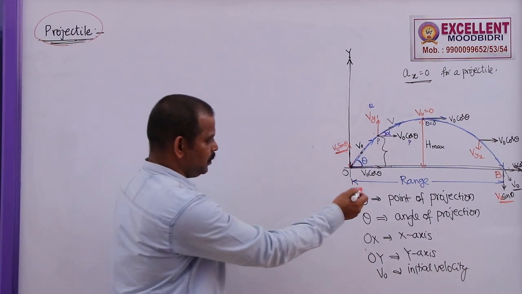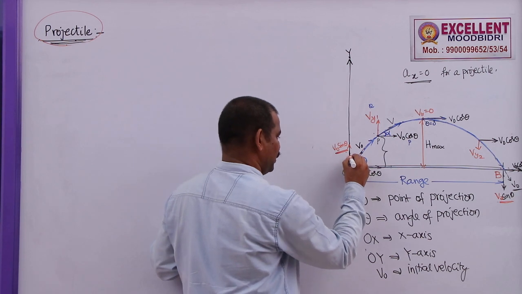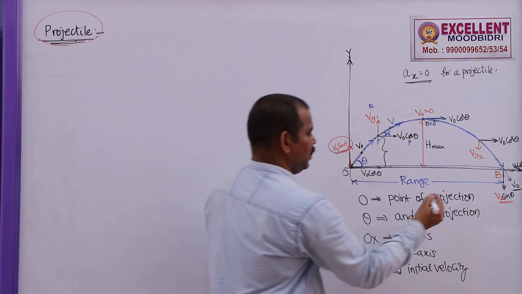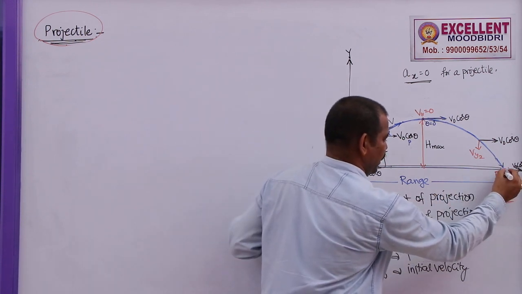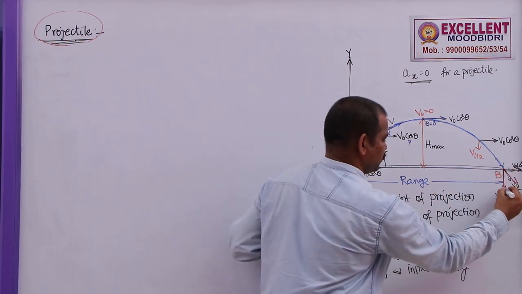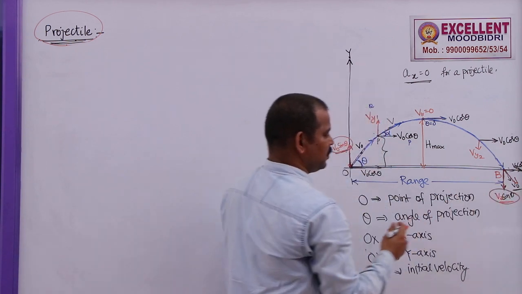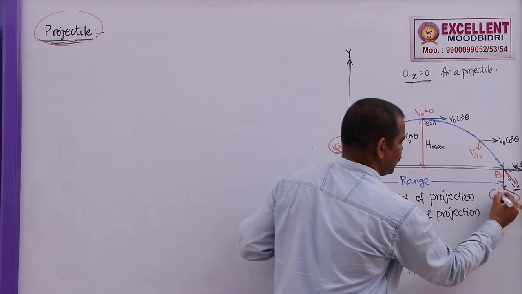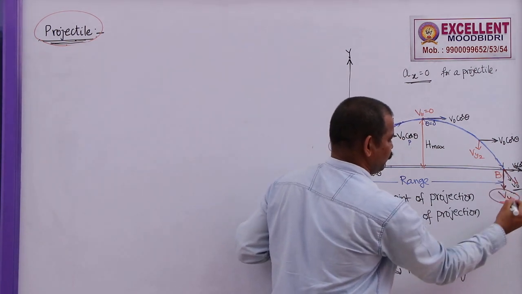Here, if you observe this diagram, the initial velocity is v naught sin theta in the vertical upward direction. The velocity with which it strikes the ground is v naught, and the vertical component is once again v naught sin theta only. Let us say the final velocity on striking the ground in the vertical direction is vy.